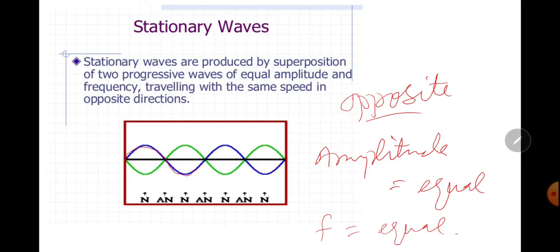So this wave is traveling in this direction and that one in the opposite direction. This is called stationary waves. As a result, no wave will be propagated.